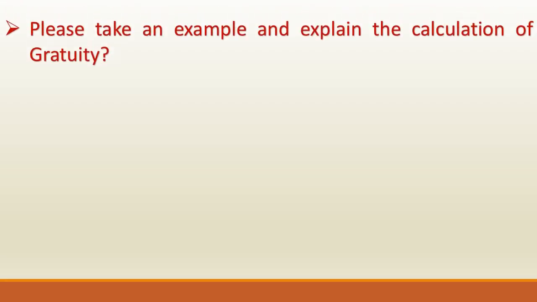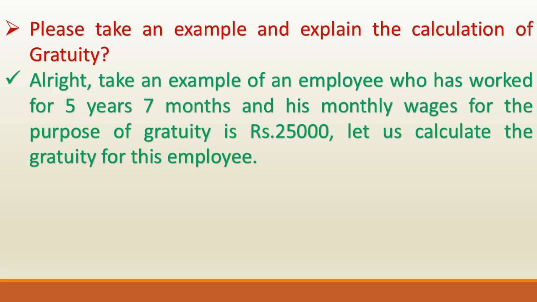Suppose we take an example of how to calculate this gratuity. If an employee has worked for 5 years 7 months and his monthly wages for the purpose of gratuity is rupees 25,000, let's calculate the gratuity for this employee.